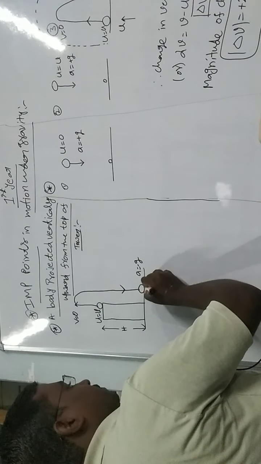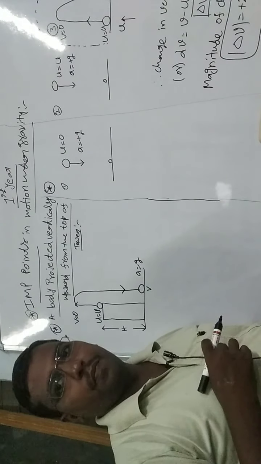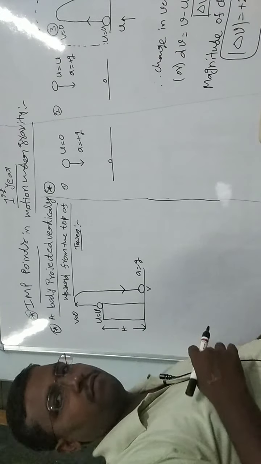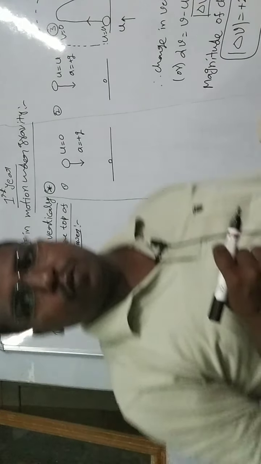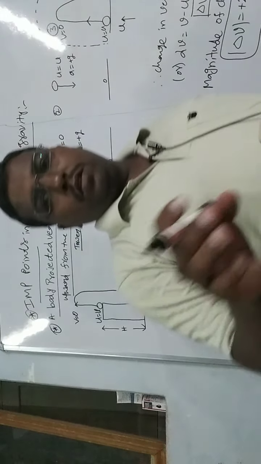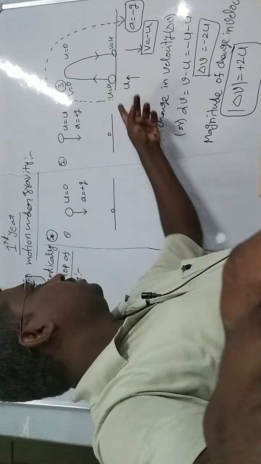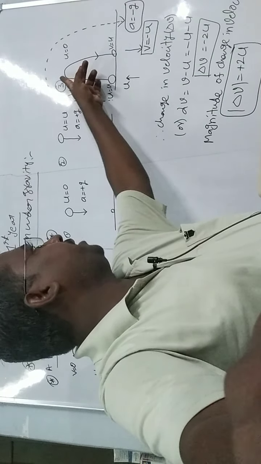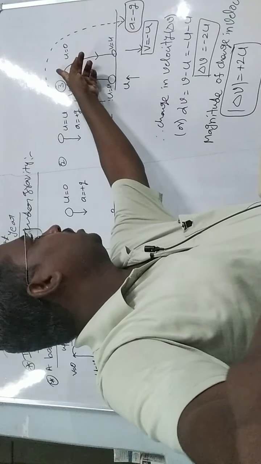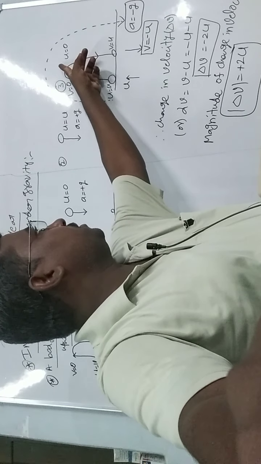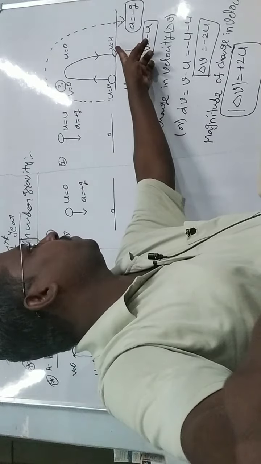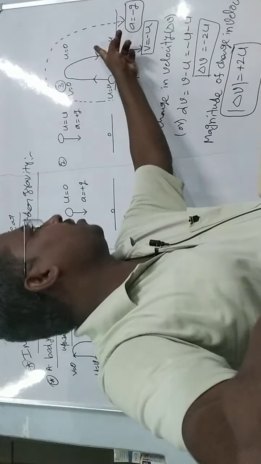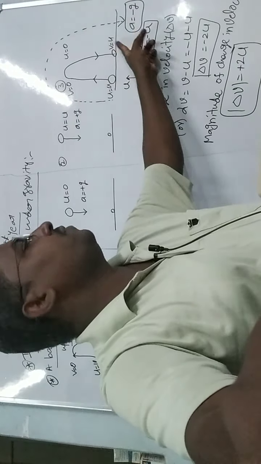And its final velocity is v. But this u is not equal to this v in this case. Why? In the earlier case, the object is projected upward from the ground with velocity u and reaches some height, and similarly it falls freely from the same height, then the final velocity is v. Then both times are equal, and this velocity and that velocity are the same.